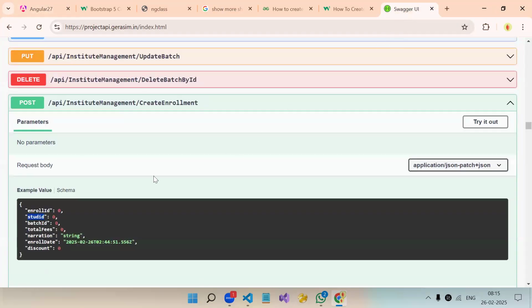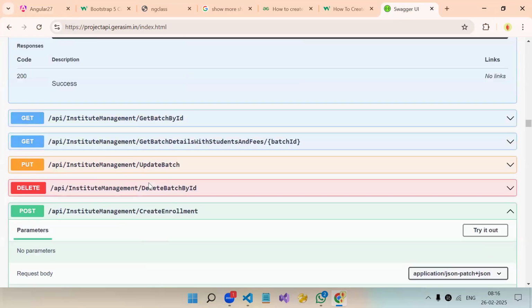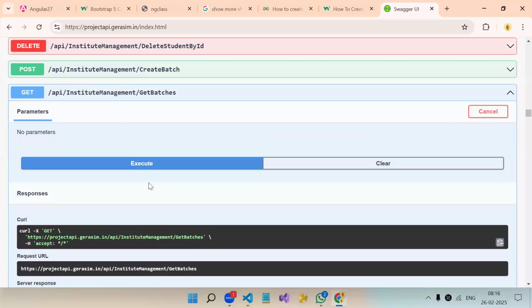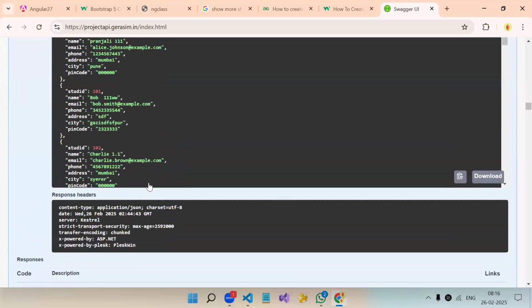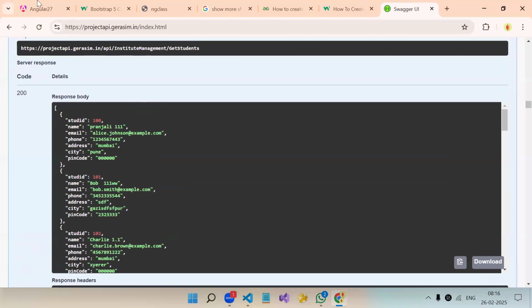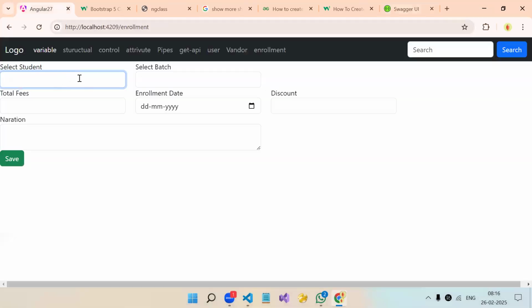So the concept is whenever you are trying to create a CRUD operation and you have some foreign key in your object, first check what the foreign key is. If it's a student ID, check from what API you are going to get the student data. And that data you need to display over here in a drop down, not a text box, because we have to provide a selection to the user. How will the user know what ID we need to send? Okay. Understood the scenario of foreign key?